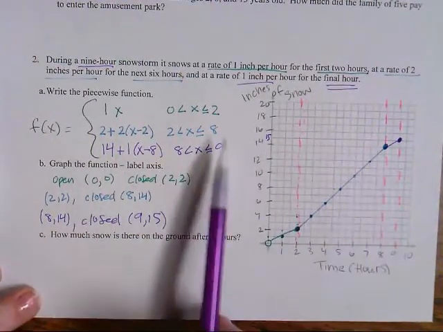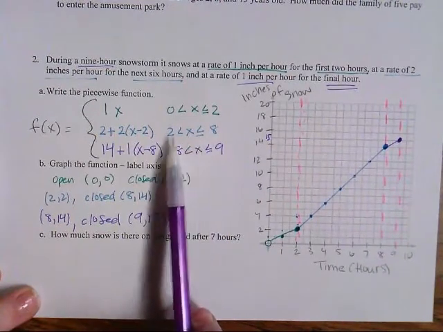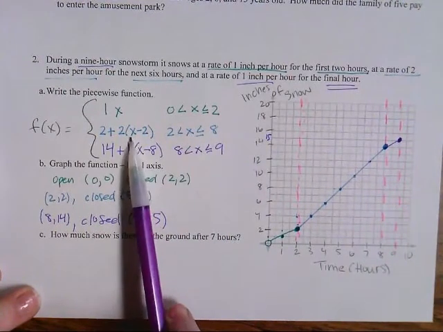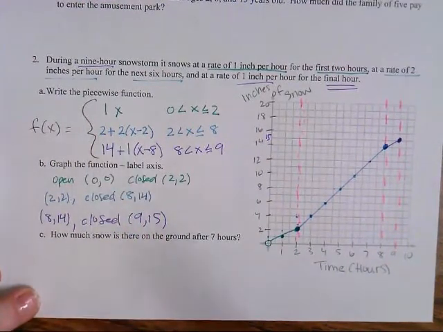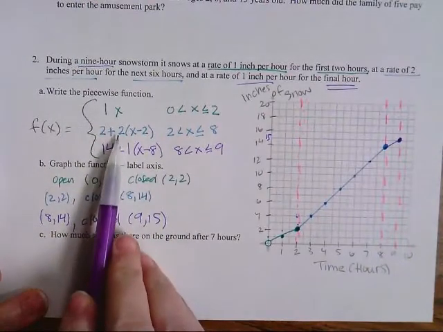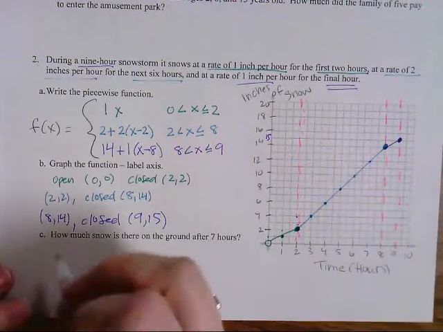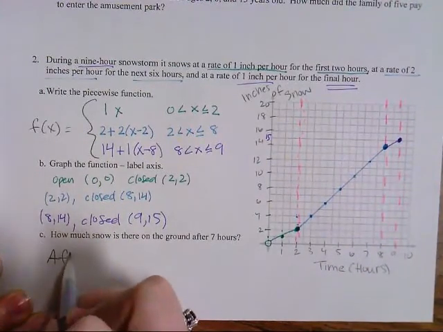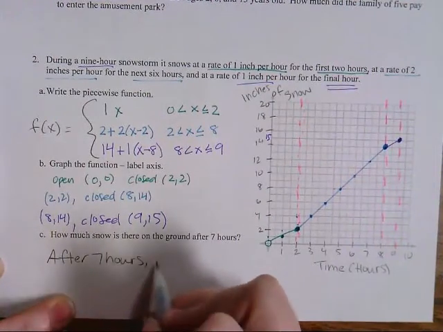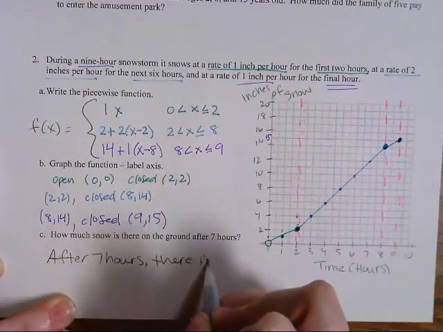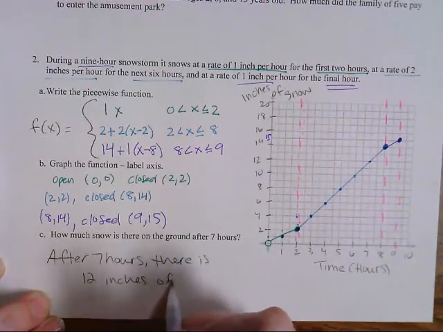Or you could use your functions. 7 was in between 2 and 8, so you could use this function to solve. 7 minus 2 is 5. 5 times 2 is 10. 10 plus 2 is 12. So either way, if you use the function or if you use the graph, you're going to get 12 total inches of snow. So after 7 hours, there is 12 inches of snow.